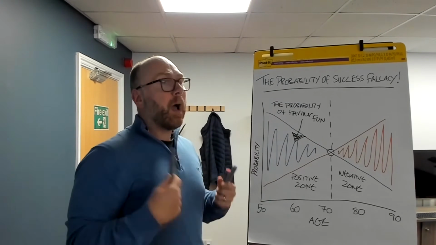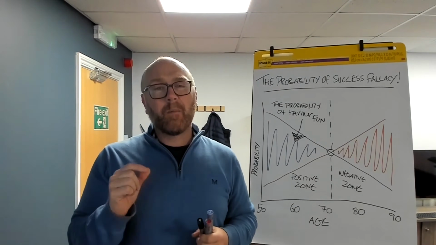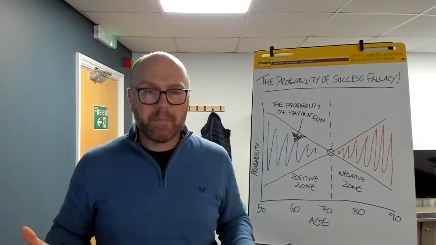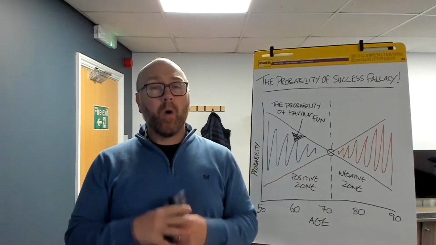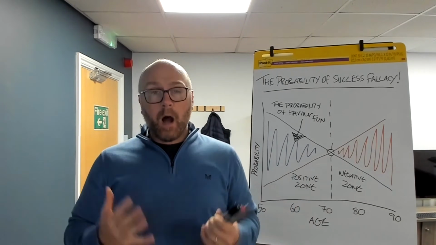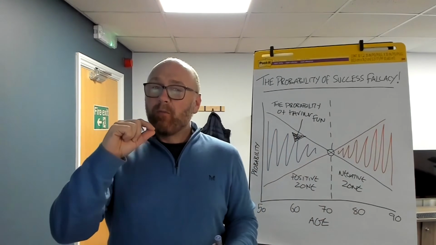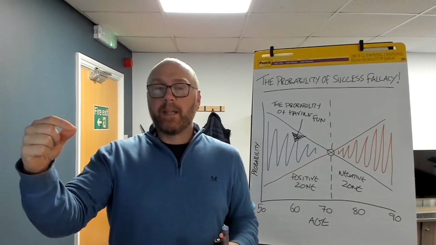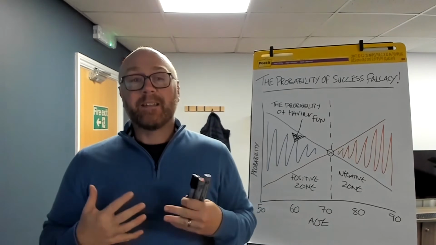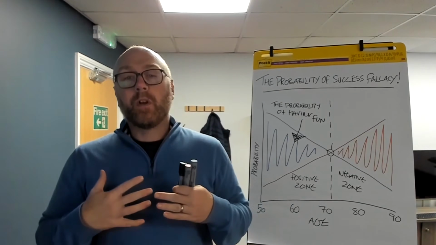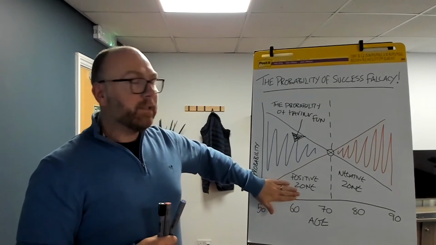So if we think about optimizing our time in retirement, we need to really stop thinking about the probability of running out of money, the probability of success or failure, that binary outcome that we all focus on, where retirement is either seen as a success or a failure. We need to really think about the other probabilities. We need to live our retirement where the probability of success, the probability of being able to enjoy our time, is on our side. And this is that positive probability zone.